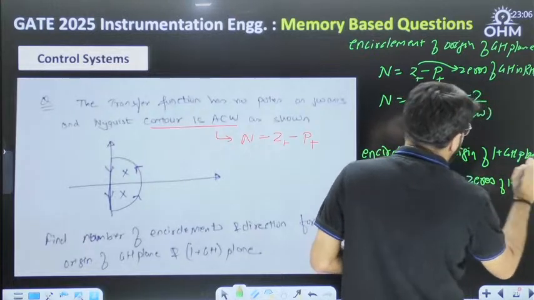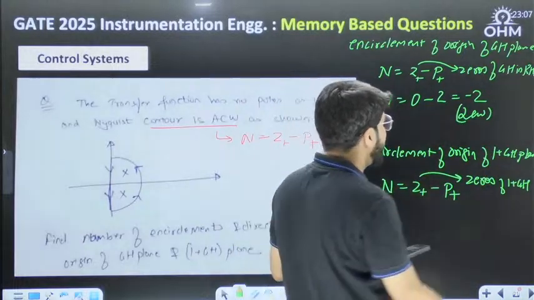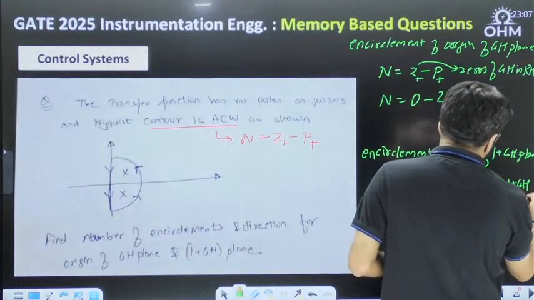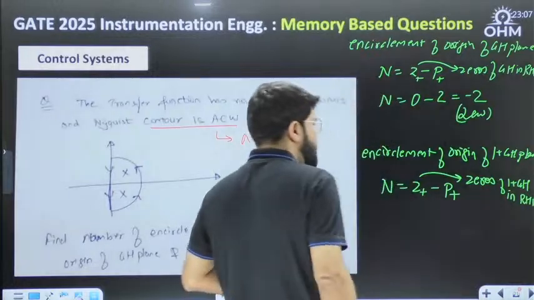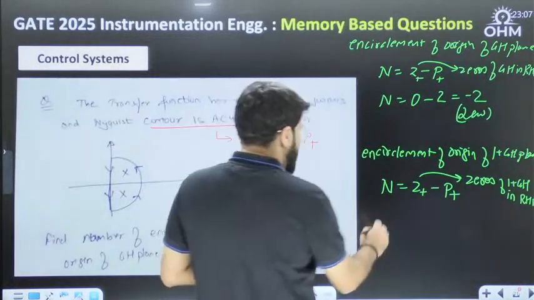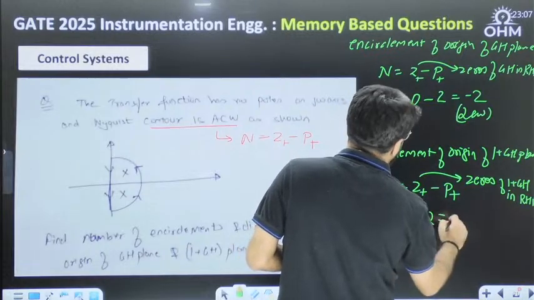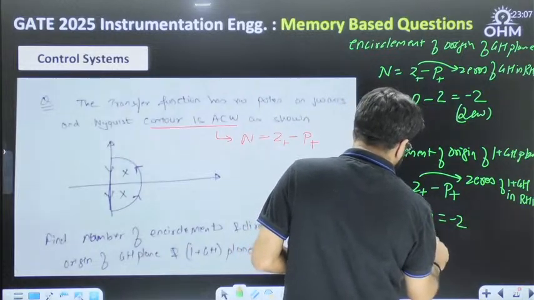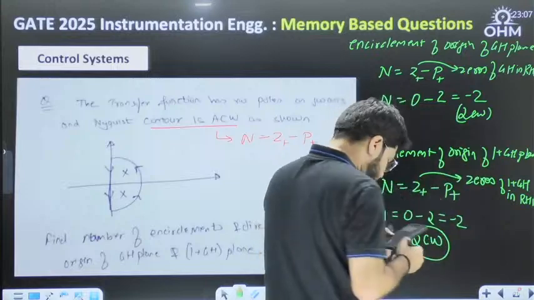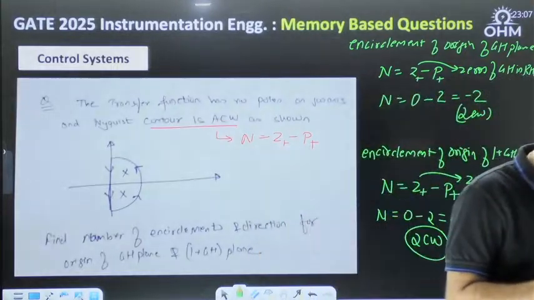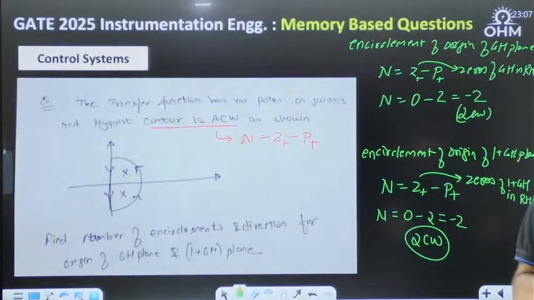Maybe they have mentioned that the system is stable. So zeros of 1 plus G(s)H(s) is nil, and then N becomes again 0 minus 2, which is equal to minus 2. That means 2 clockwise again. So both should be equivalent to 2 clockwise in that case.